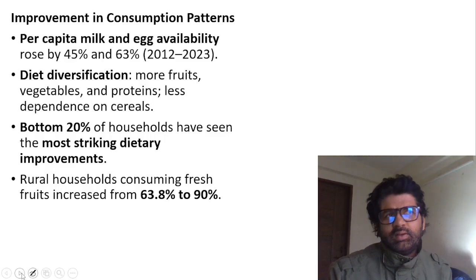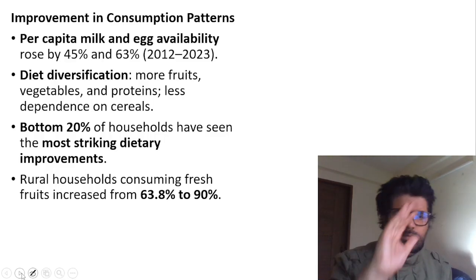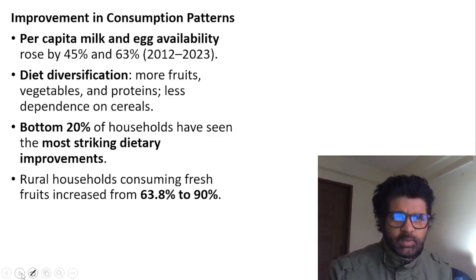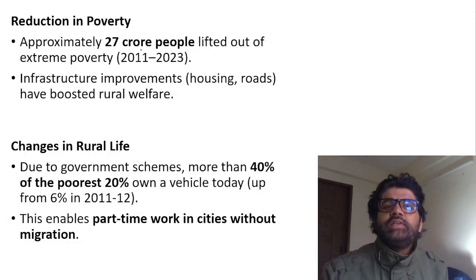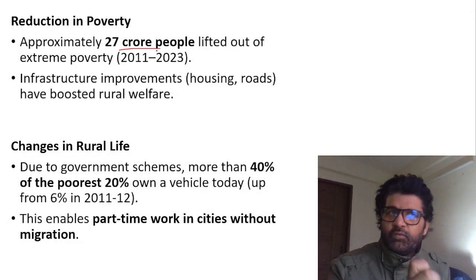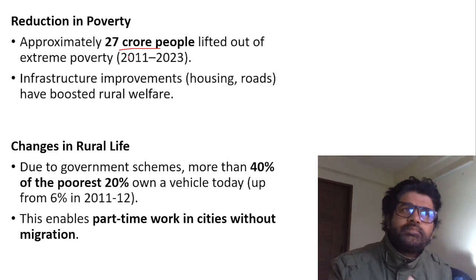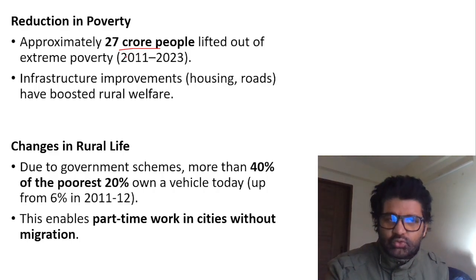But this article is saying that it doesn't look like it when you talk about it from the reality perspective. So what data they are taking into consideration, we'll talk about it. These are the numbers which helped us become top 4 least unequal country, so to say. Approximately 27 crore people lifted out of extreme poverty.